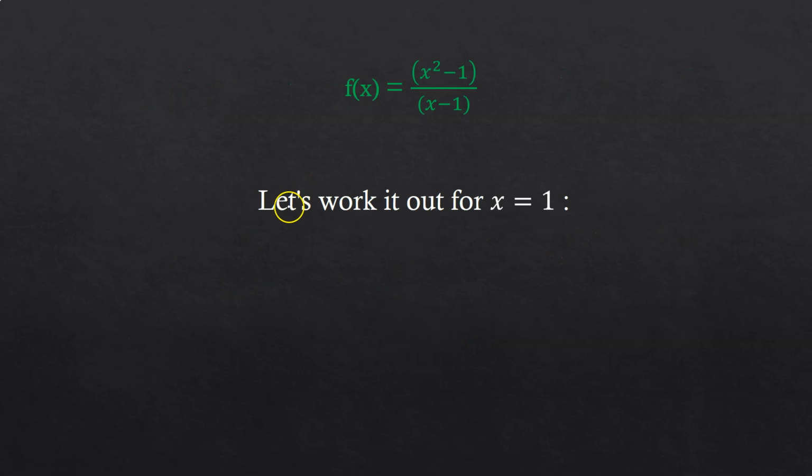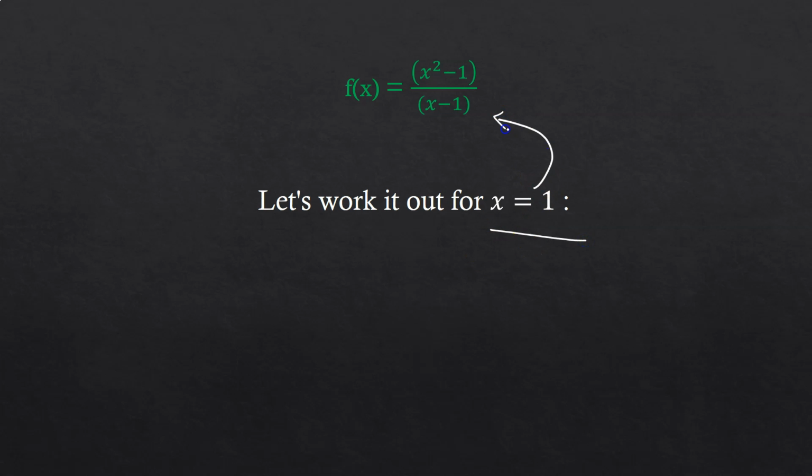So let us understand this need for limits through one example. Suppose you have the function (x square minus 1) upon (x minus 1), and you have to determine the behavior of this function at the point x equals 1.